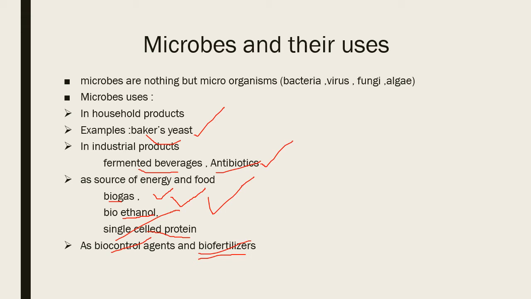And a best example of this is also mycorrhizae, which is a type of fungi which lives in a symbiotic relationship with the plants. It protects the plants from pathogens, and it gives nutrients to the plants. It also increases the tolerance level of the plant to the pH. And we'll have further discussion about this in the ecological lecture series. This is the brief discussion about microbes and their uses.